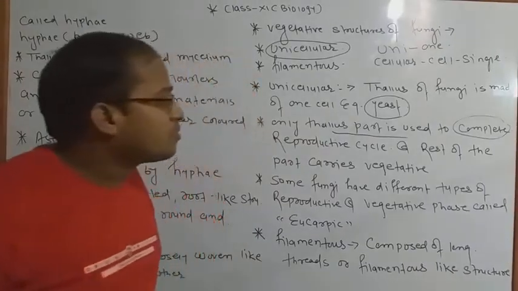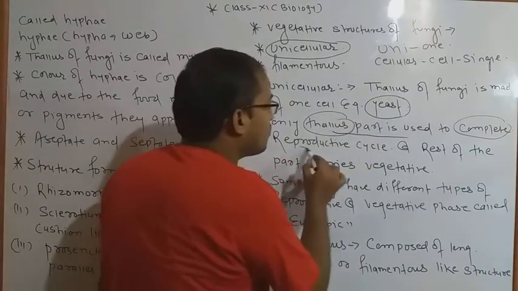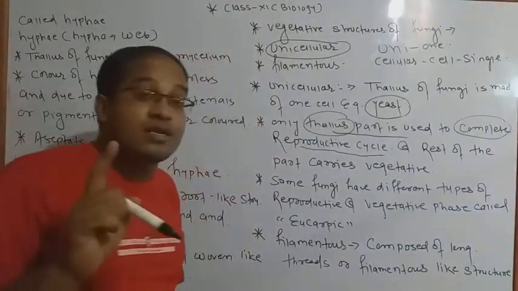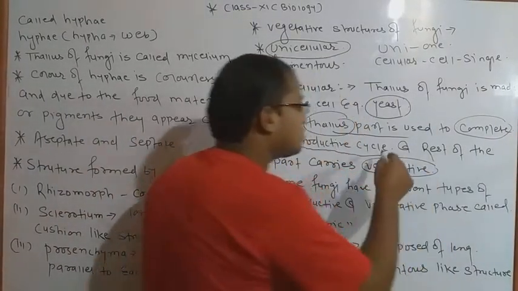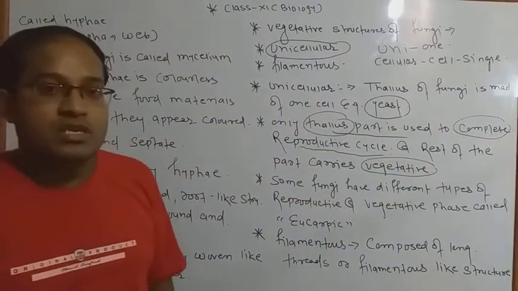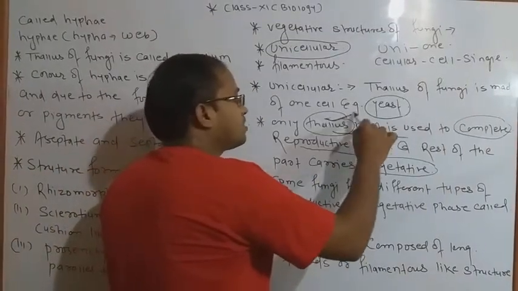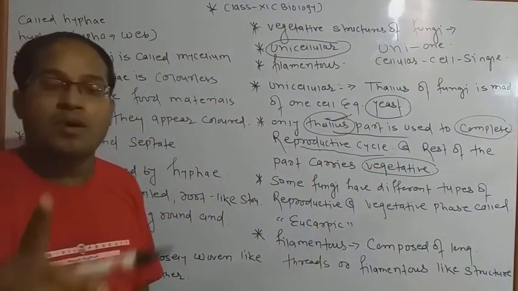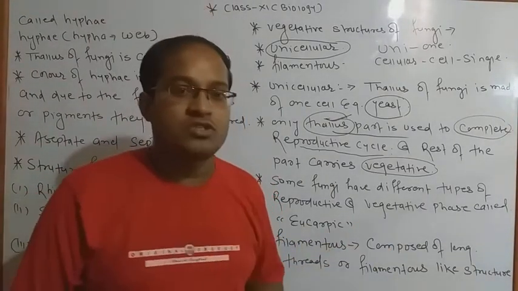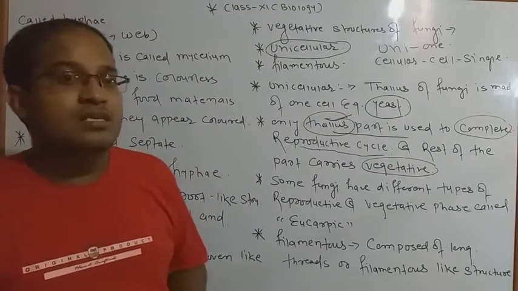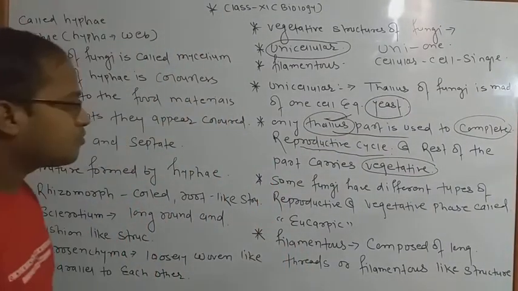The most important point is that only some parts of the thallus play an important role in the reproductive cycle, and the rest remain in the vegetative phase. The leftover parts come under the vegetative phase. So the reproductive phase is completed only by thallus formation, and the thallus is the most important part of a fungus. I already told you that the thallus is a broad portion which provides strength and metabolism to the fungi.